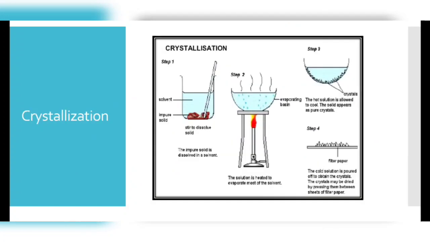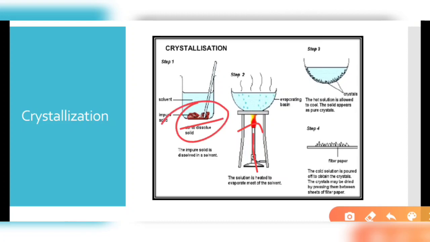Crystallization process: to obtain a pure substance from its impure form, we can do the crystallization process. In a solvent, we mix the impure solid and allow it to heat. The hot solution is made of the impure solid as well as the solvent.